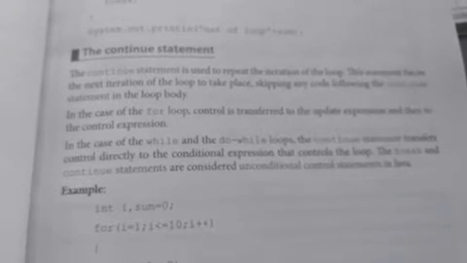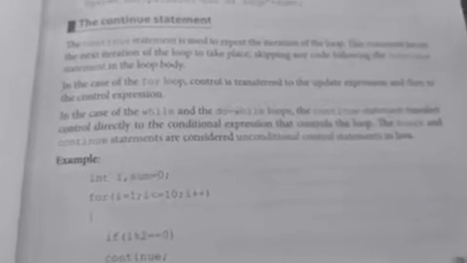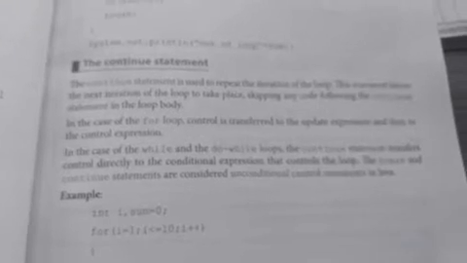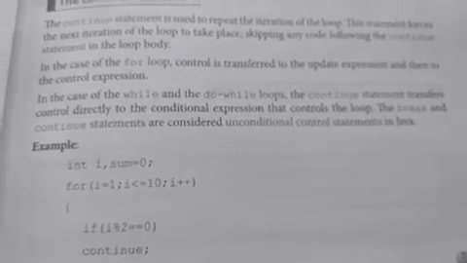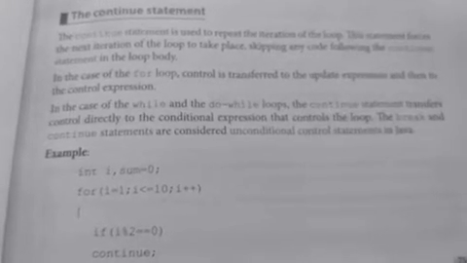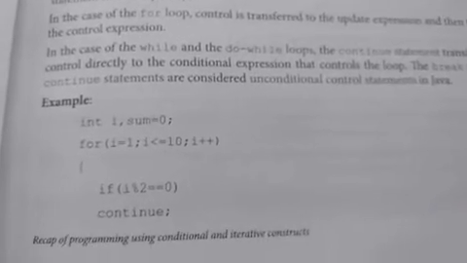The break and continue statements are considered unconditional control statements. So which are the unconditional control statements in Java? The break statement and the continue statement are the unconditional control statements. That is, the jump statements are known as the unconditional control statements in Java. So keep in mind, which are the unconditional control statements in Java? That is break and continue.